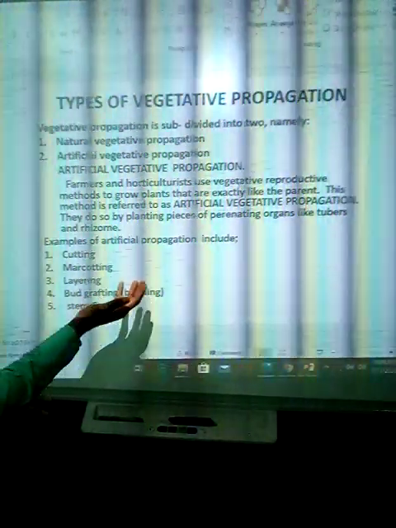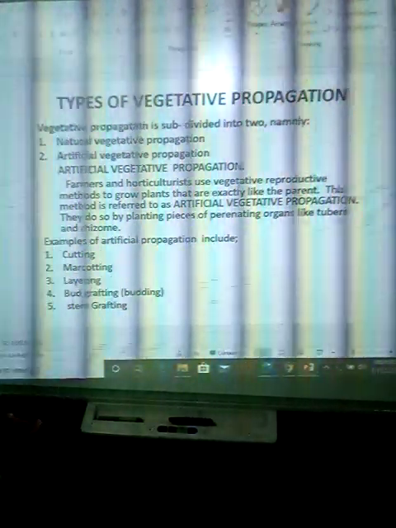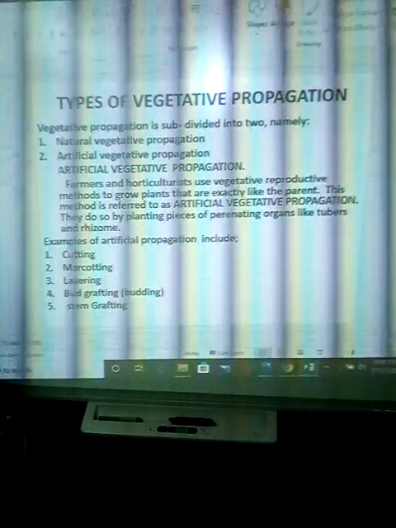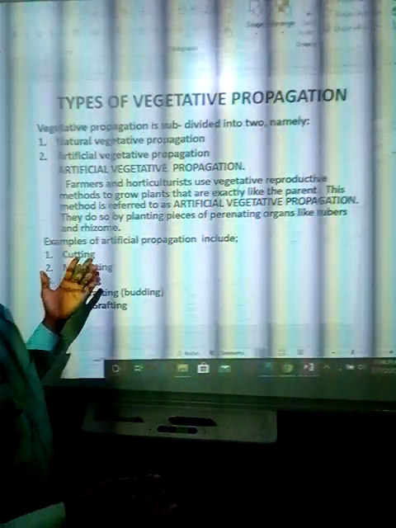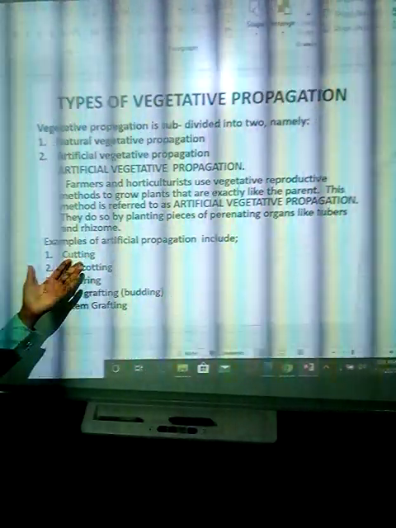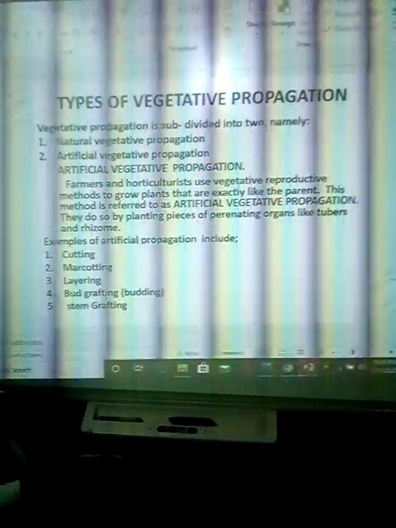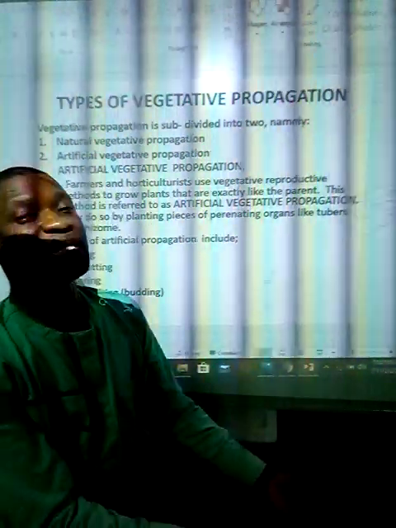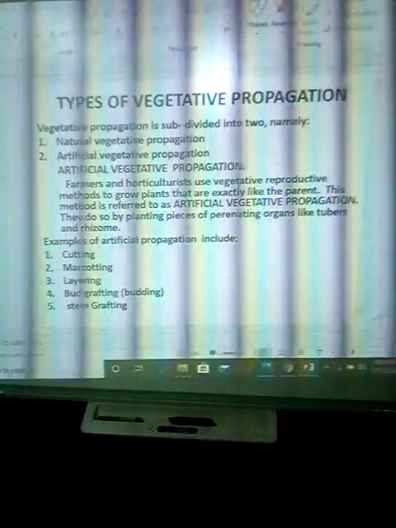So this budding is similar to that of budding in asexual reproduction. In cutting, like in stem cutting, most times we use cassava. We plant cassava by cutting, where you just cut the stem and put it in the soil. Before you know it, a new cassava is coming up. That's how it goes.